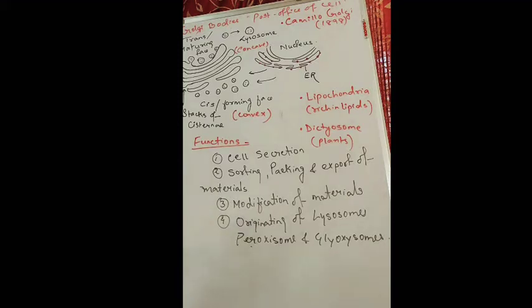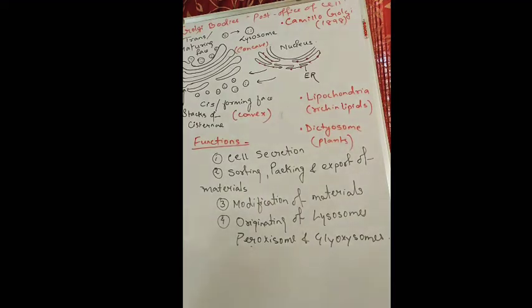Now the structure you can see here, the Golgi complex. Golgi complex is also found in three forms, like the endoplasmic reticulum, which exists in three forms: cisternae, tubules, and vesicles. Similarly, the Golgi complex also exists in three forms, that is cisternae, vesicles, and tubules.